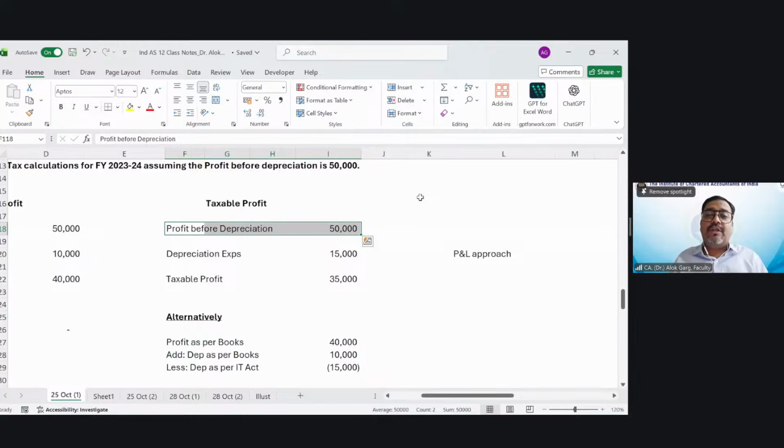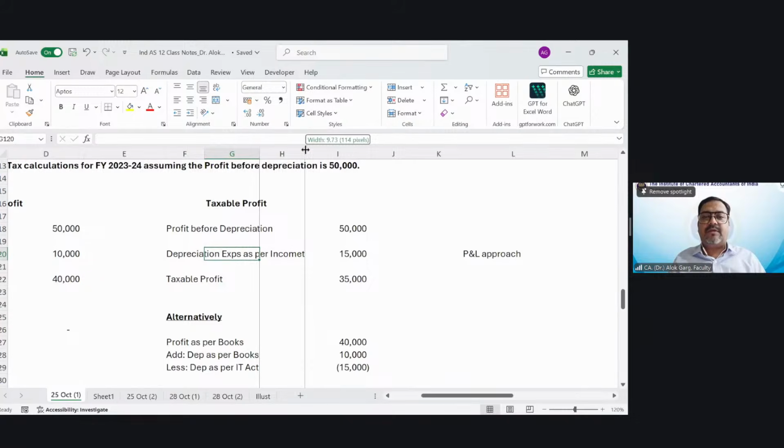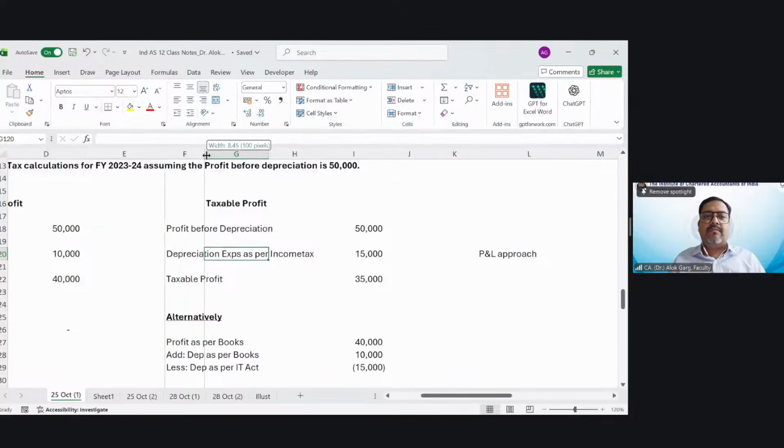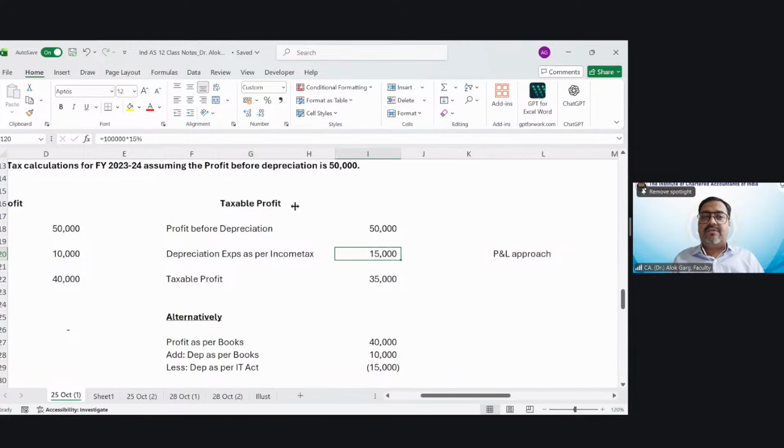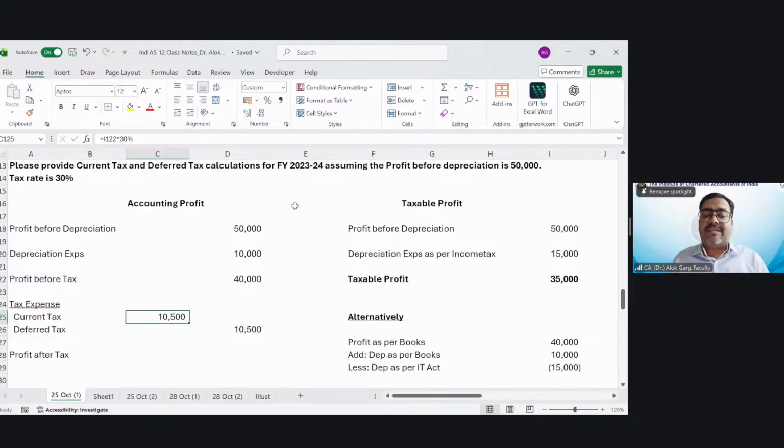So what you will do? You will claim tax depreciation. So depreciation expense as per income tax. It is 15,000, which is 1 lakh multiplied by 15%. It is given. 10,500 will be your current tax expense.